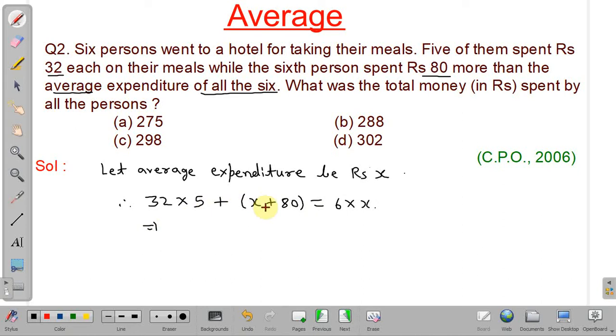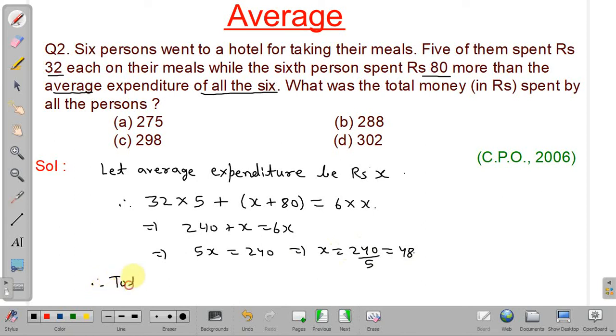From this we have to find, see, 32 into 5 plus 80, it will be equal to 240. 240 plus x equals 6x, and from this we will get 6x minus x, that is 5x, equal to 240. So x will be equal to 240 divided by 5, that is 48. And we have to find the total money spent by all the persons.